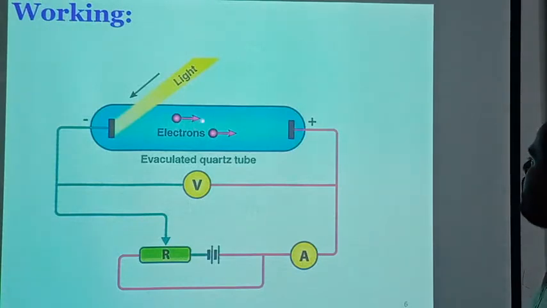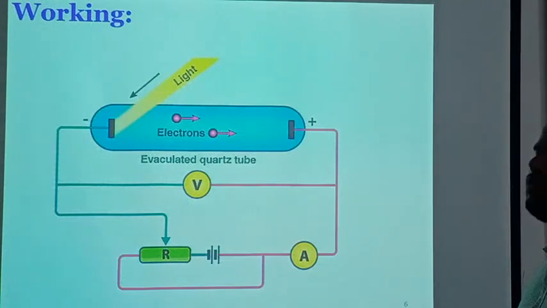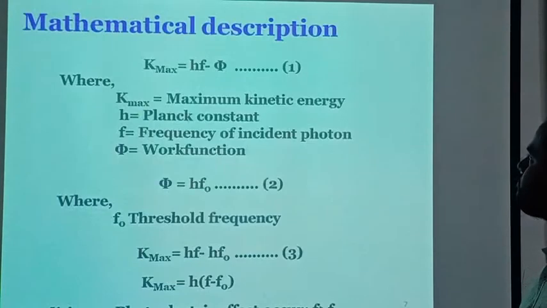So there is a force of attraction between negative and positive charges. So electrons are attracted towards the positive plate, the positive electrode. Then these electrons flow through this circuit, and we call it a photoelectric current, and this photoelectric current can be measured with the help of an ammeter. So this is the working of the photoelectric effect.